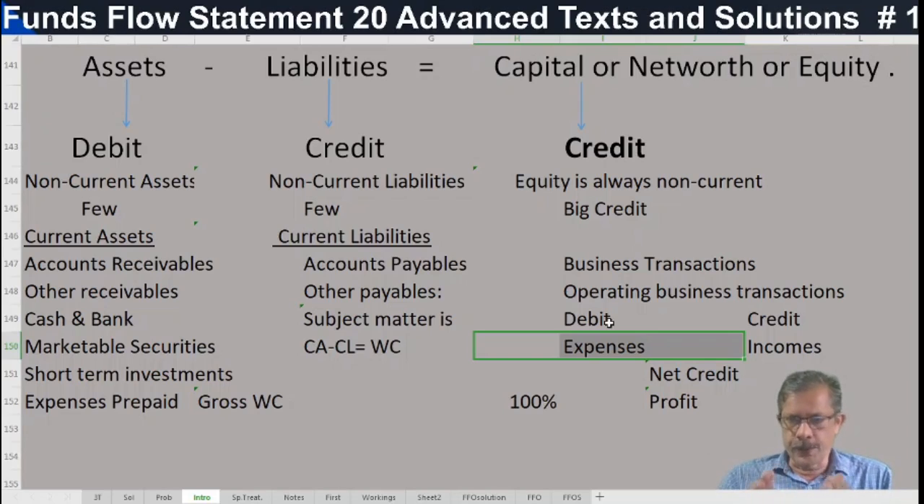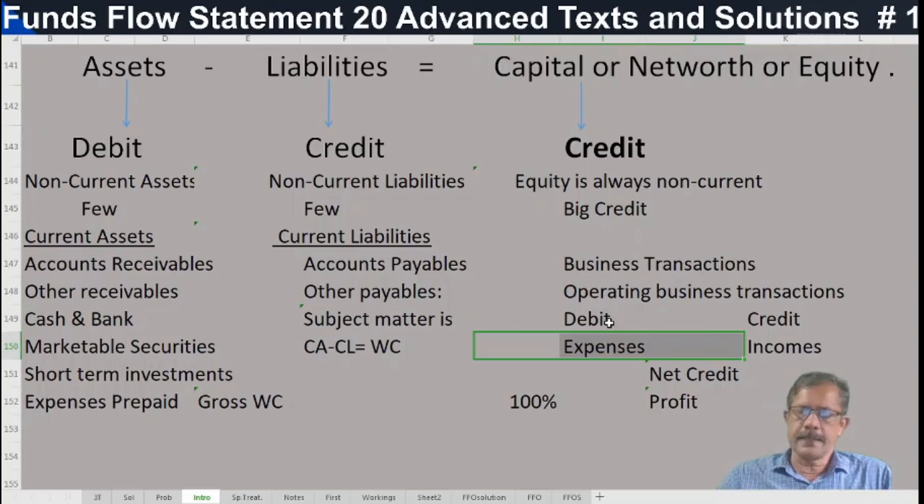So what we are doing at the end of the year is that all the expenses are transferred to trading profit and loss account, and all the incomes are transferred to trading profit and loss account, the statement of income, whatever we call it. And from this trading profit and loss account, expenses are set off against the incomes, and a net amount is taken out. The net amount will be either net profit or a net loss. And this is a major source of funds of any business.